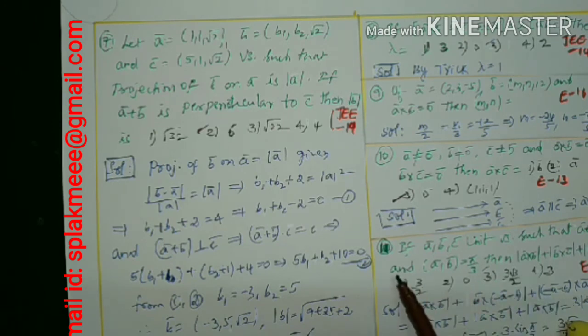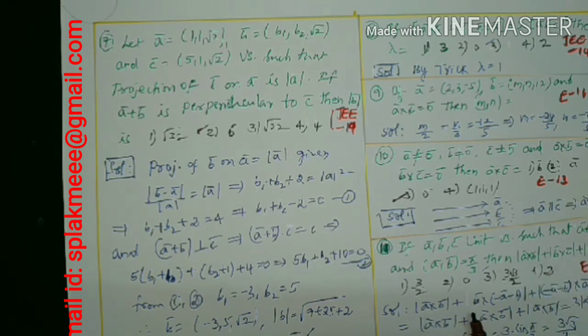Now come to the next question. If A, B, C are unit vectors such that A plus B plus C is a 0 vector and the angle between A and B is pi by 3, then this result is asked. First, A, B, C are unit vectors, which means each length is 1. A plus B plus C is 0 bar, and the angle is given between A and B; there is no C here. We can eliminate C, writing C in terms of A and B in the required result.